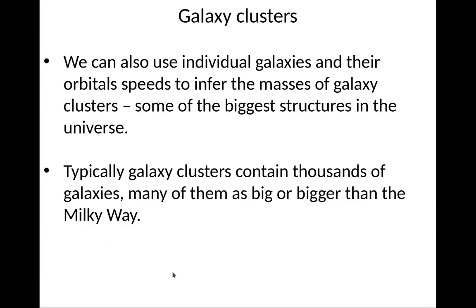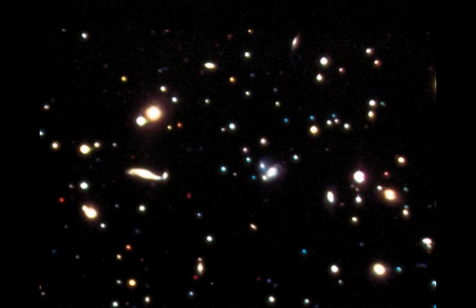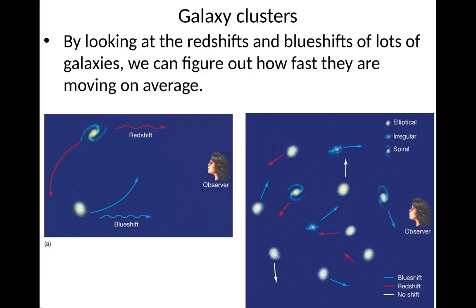We can use individual galaxies and their orbital speeds to infer the masses of galaxy clusters, which are the biggest structures in the universe. Typically, galaxy clusters contain thousands of galaxies, many of them as big or bigger than the Milky Way. So here's an example of a cluster, lots and lots of galaxies there. All right. So by looking at the redshift and blue shift of lots of galaxies, we can figure out how fast they are moving on average.